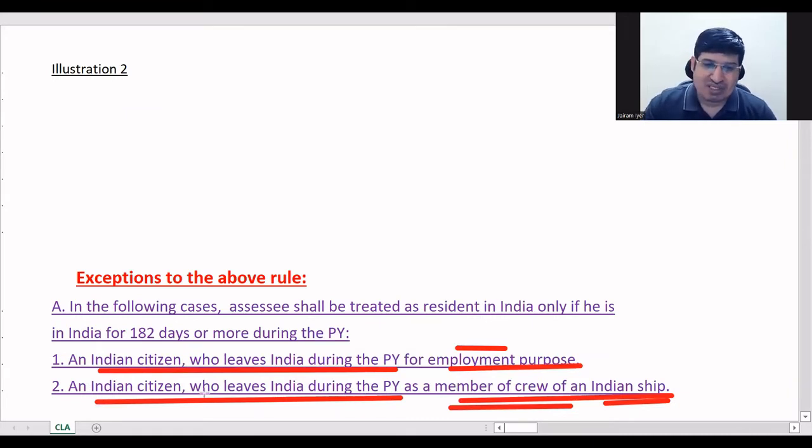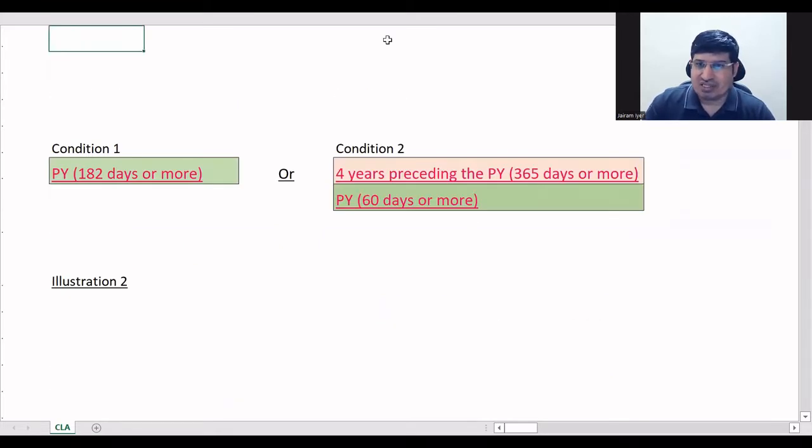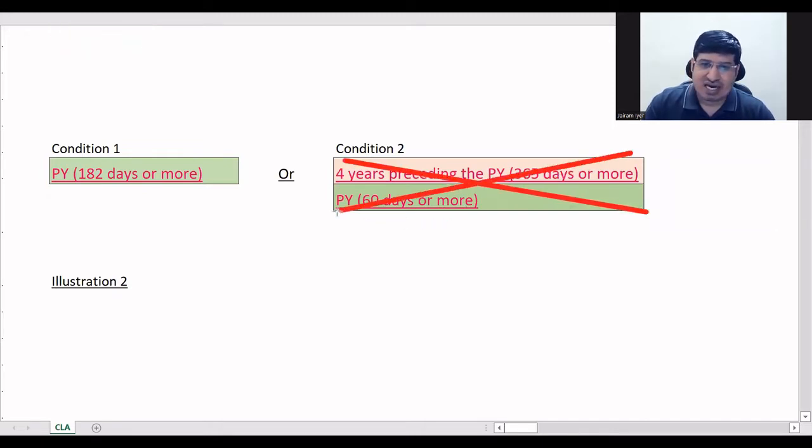So if any of these conditions is fulfilled, then your second basic condition will get cut. If this exception A is fulfilled, then your second basic condition will get cut, and you will have only the first one with you. So that is the impact of exception 1.